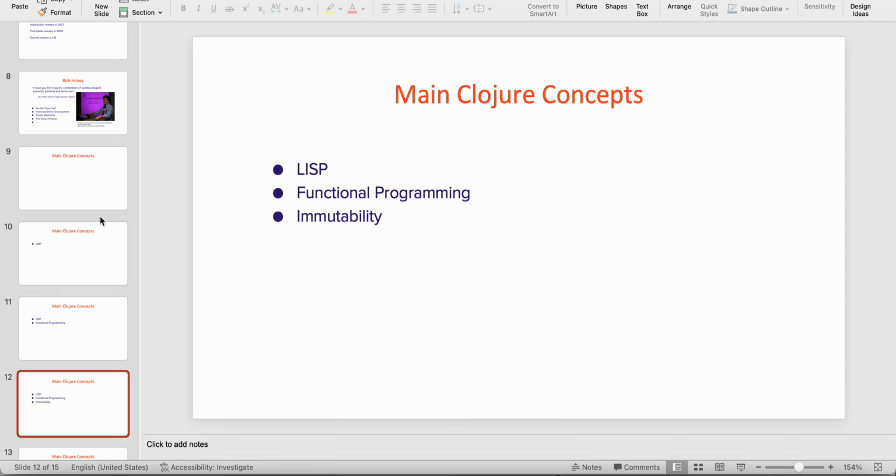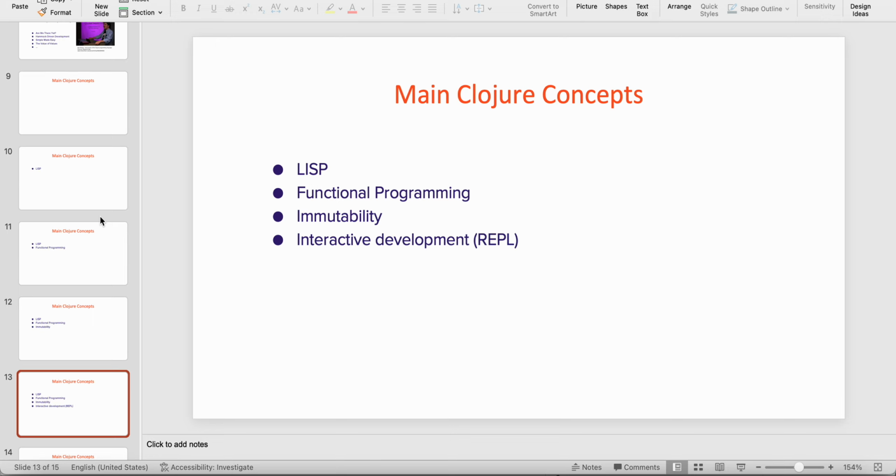All the objects, lists, vectors and maps which we create in Clojure are immutable. Next is the REPL. REPL stands for read, evaluate, print, loop.